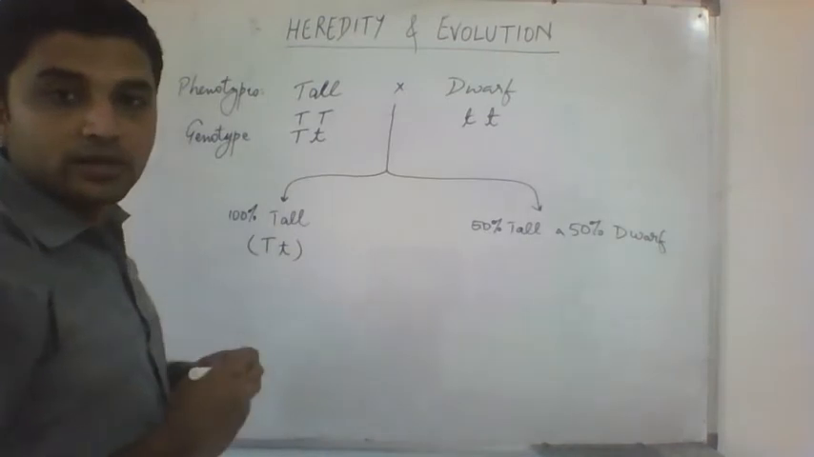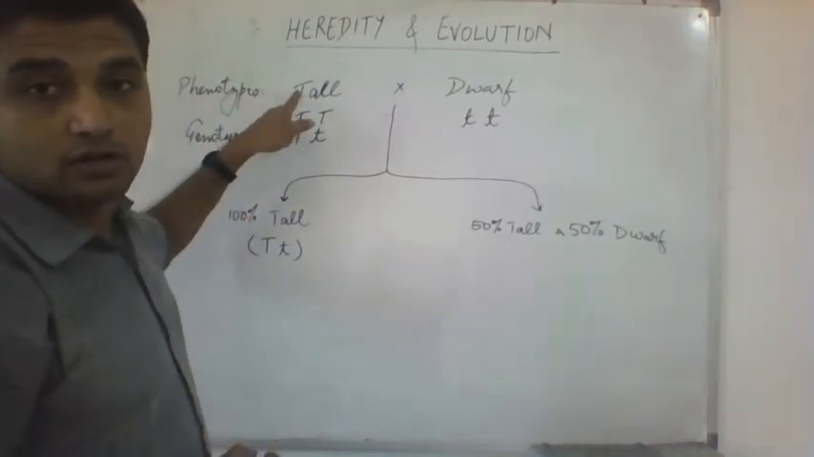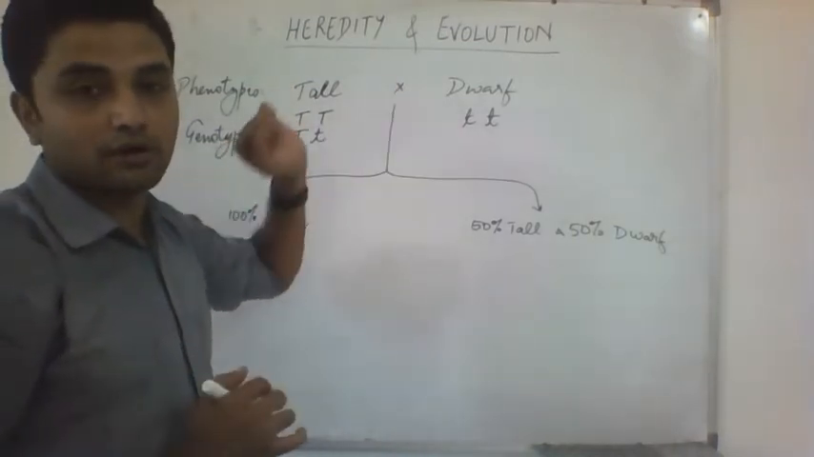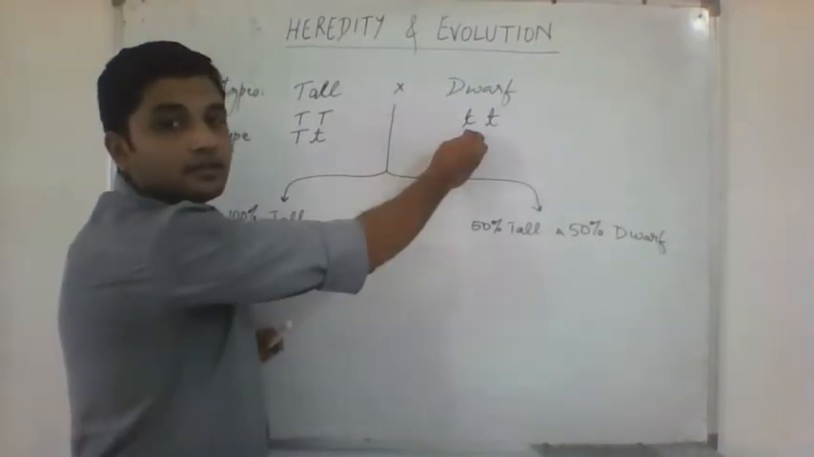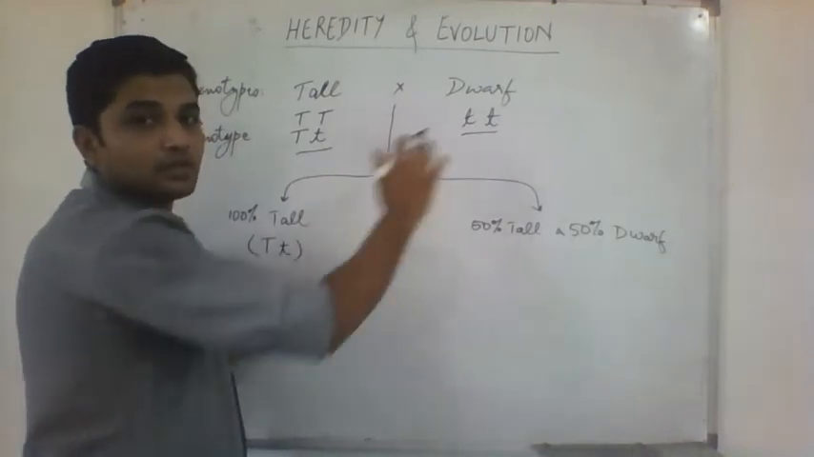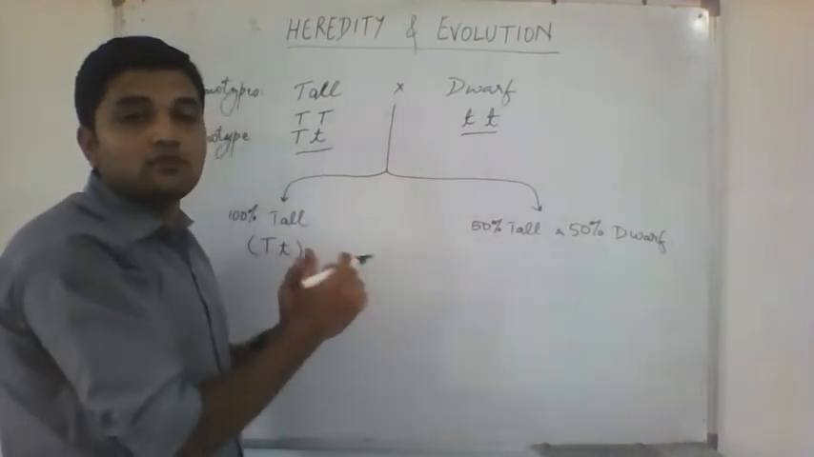These combinations are known as genotypes. So we can have two different genotypes for the tallness character and only a single genotype for dwarfness. Now, if these two were crossed, what phenotypes would you see in their children?